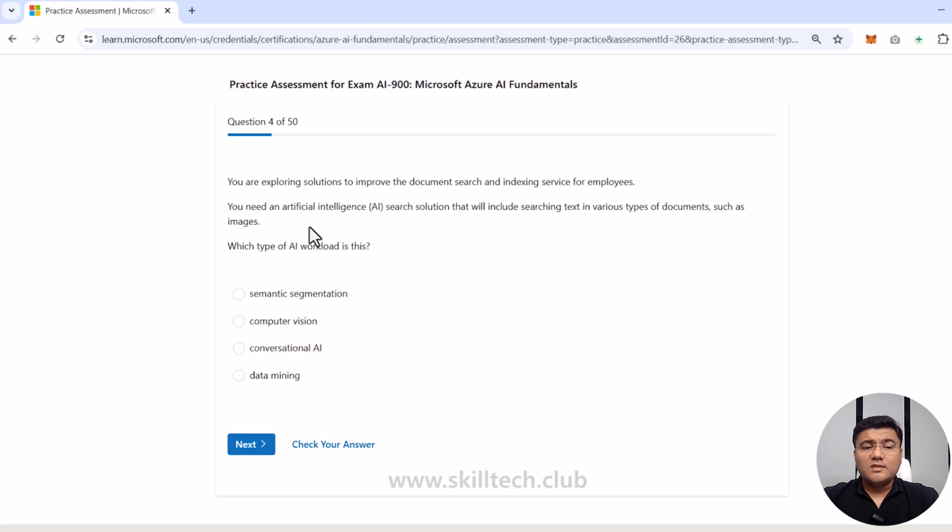Now in this case, what exactly are you going to use? Four options are there. You can do data mining, you have conversational AI, you have computer vision, and you have semantic segmentation. Now, because you want to search text in various types of document, this is a concept which is known as OCR, optical character recognition, which is part of computer vision. That's why you have to select this. Sometimes people get confused and they are going to search and select some other options which are associated with that. Now, luckily, the search option is not here. That's why it's not confusing.